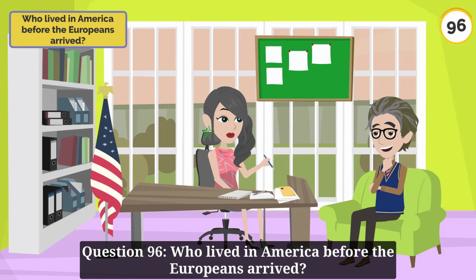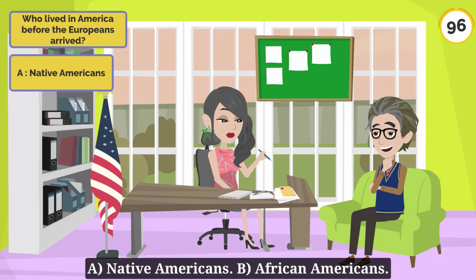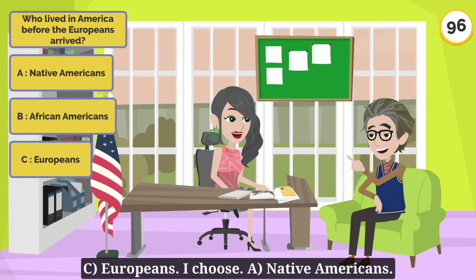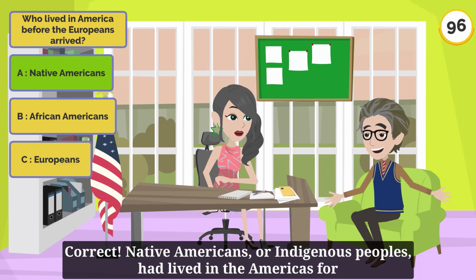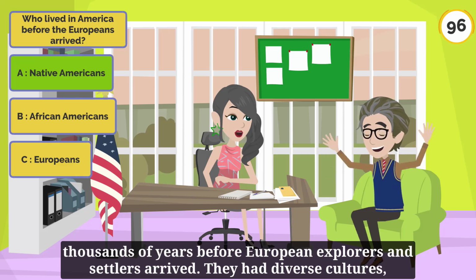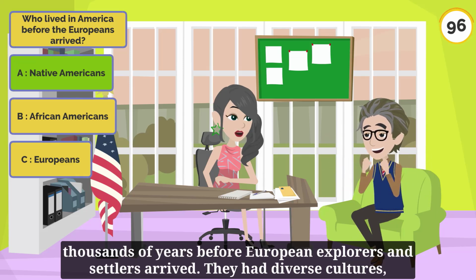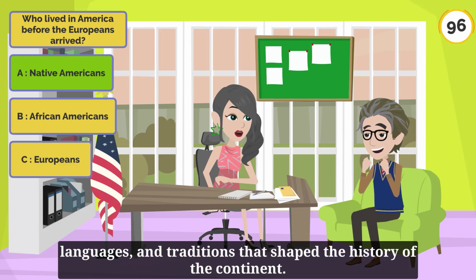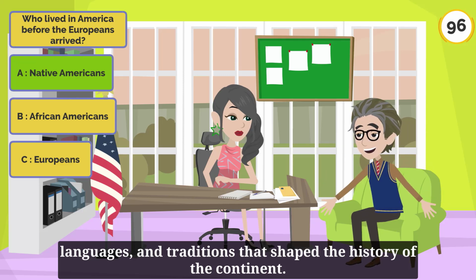Question 96. Who lived in America before the Europeans arrived? A. Native Americans. B. African Americans. C. Europeans. I choose A. Native Americans. Correct. Native Americans, or indigenous peoples, had lived in the Americas for thousands of years before European explorers and settlers arrived. They had diverse cultures, languages, and traditions that shape the history of the continent.